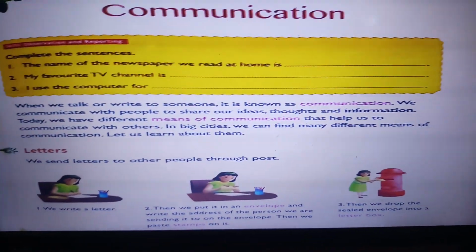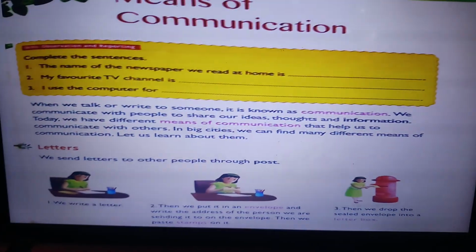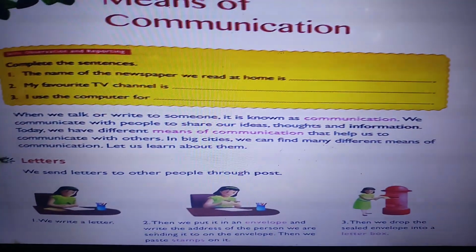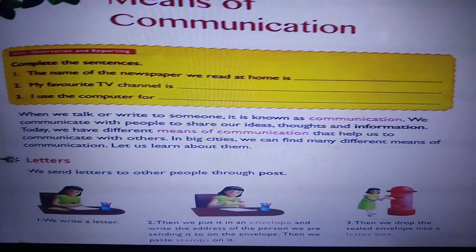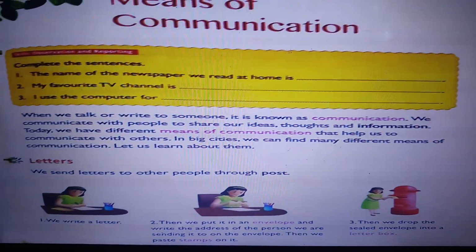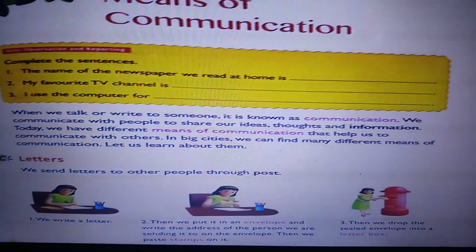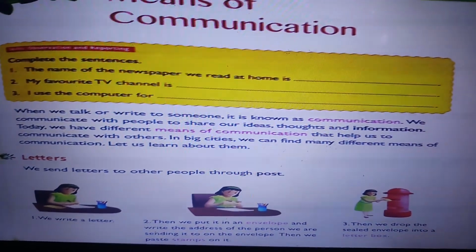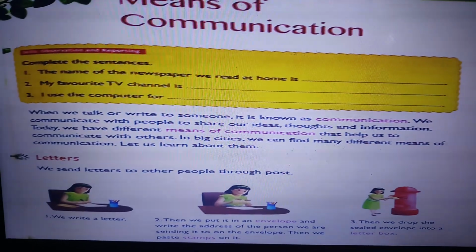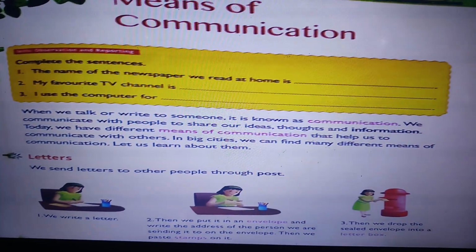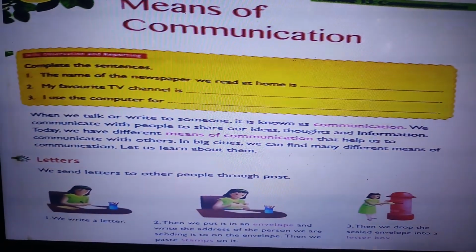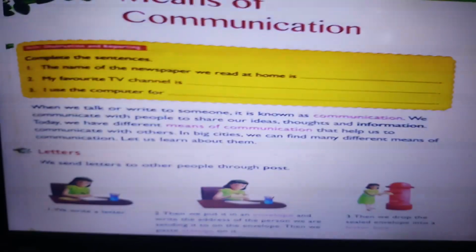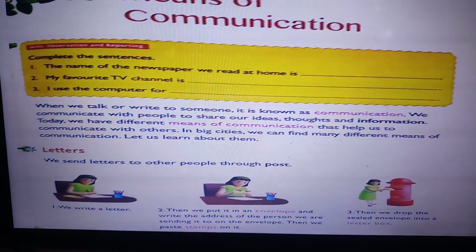So, when we talk or write to someone, it is known as communication. When we communicate with someone to share our ideas, our thoughts, our information, it is known as communication. Today there are different means of communication that help us to communicate with each other. In big cities, we can find many means of communication. One type of means of communication is we can write a letter.